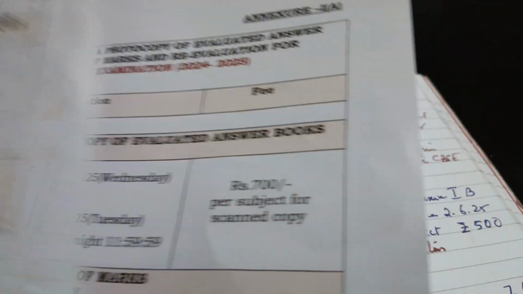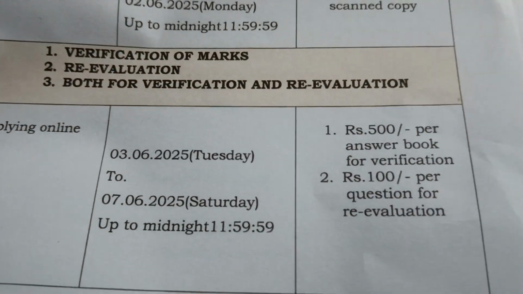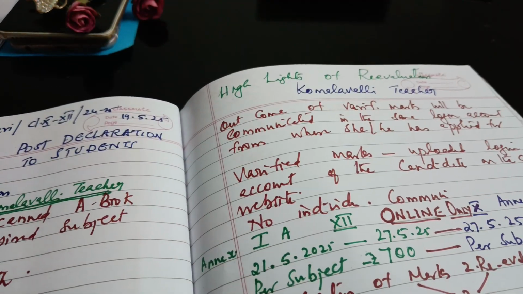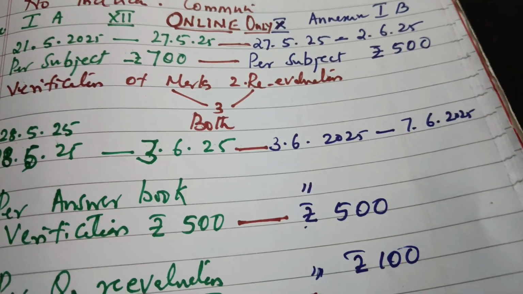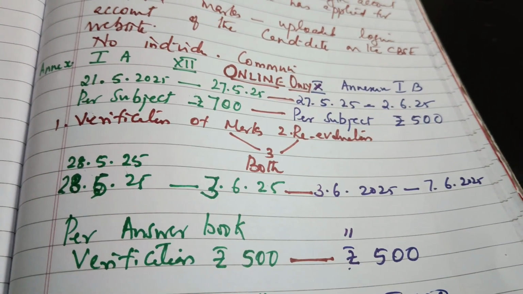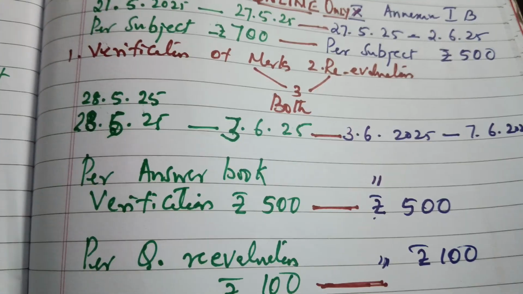And annexure 1B tells about the 10th standard: 3rd June to 7th June. I'm checking whether I made any mistake. Yes, 3rd June to 7th June. That is for verification of marks or re-evaluation, or both.